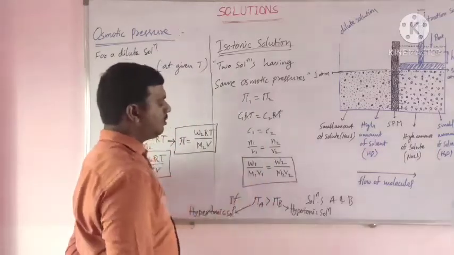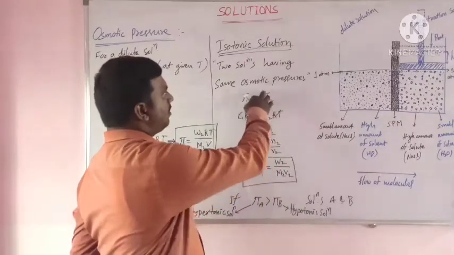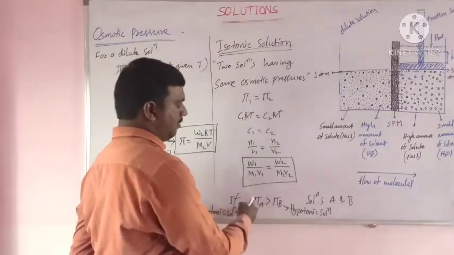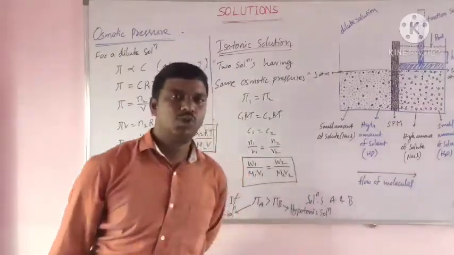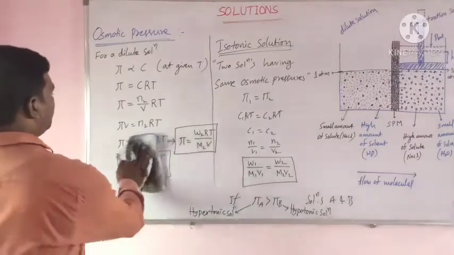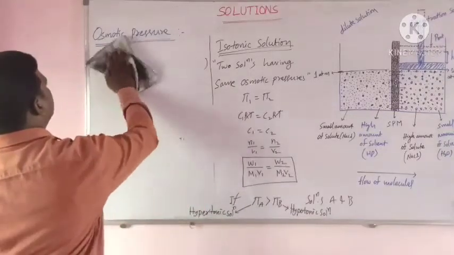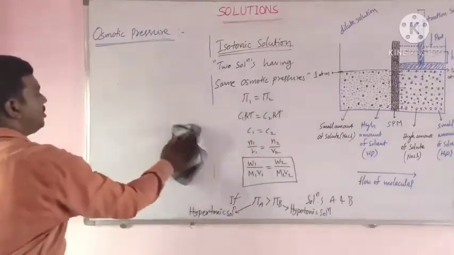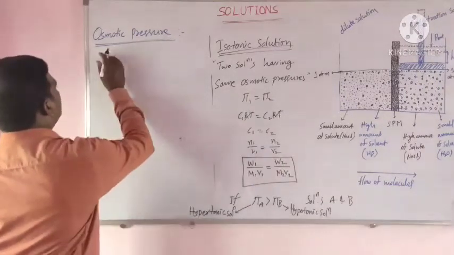These are the three types of solutions. When π1 is equal to π2, that is called isotonic solutions. When π_A is greater than π_B, A is called hypertonic solution and B is called hypotonic solution. Next, reverse osmosis. We know that osmosis means the flow of solvent molecules from dilute solution to concentrated solution.